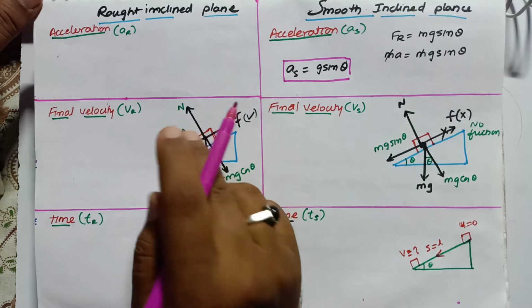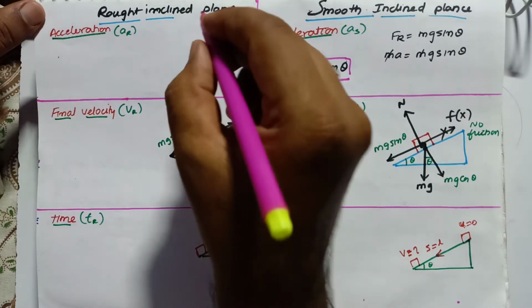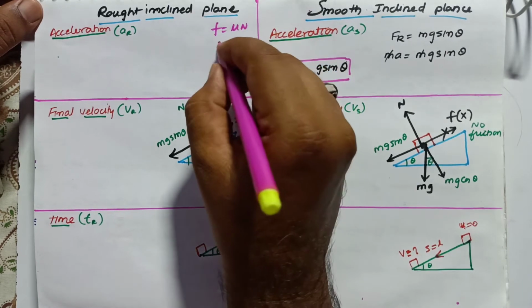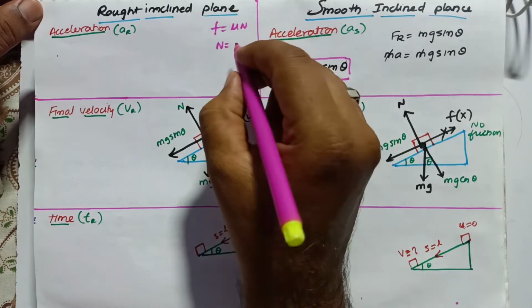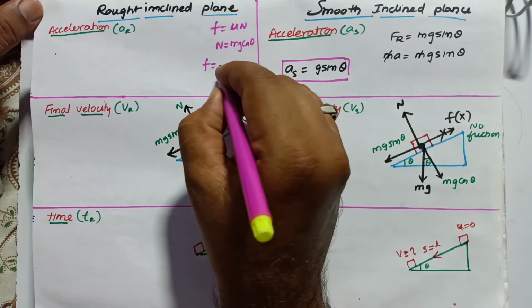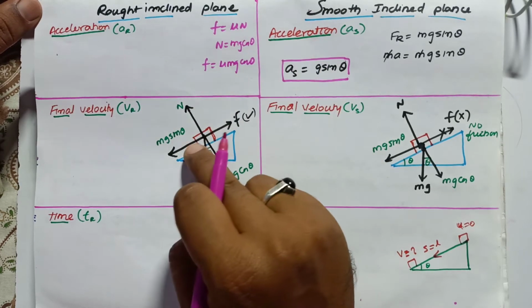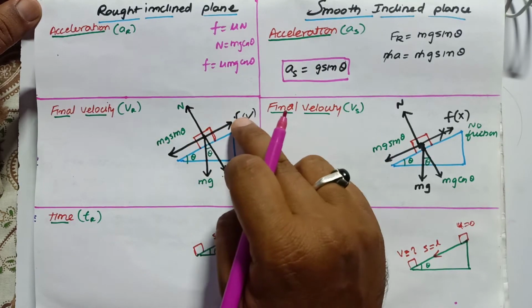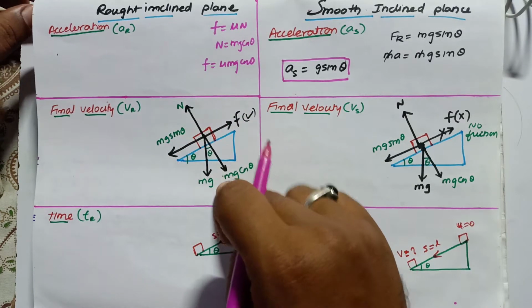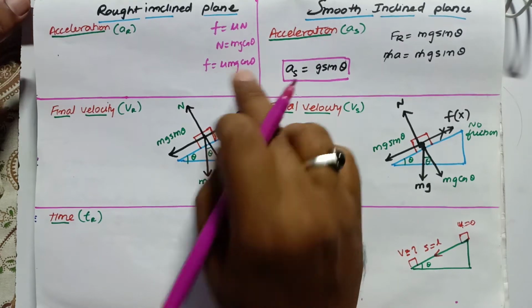Next here, if you observe in this case, for the rough inclined plane, here you know that friction is going to be mu into N, and N is equal to mg cos theta here. Therefore f is considered as mu mg cos theta here. Understand? So therefore f is equal to mu into N, and N and mg cos theta are equal and opposite. So therefore friction is considered as mu into N, so mu mg cos theta.